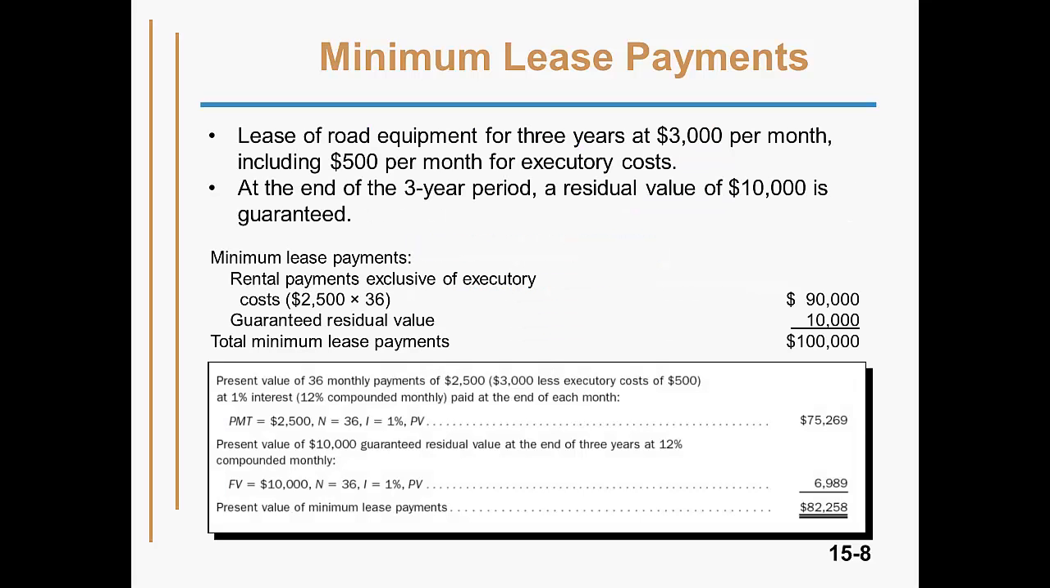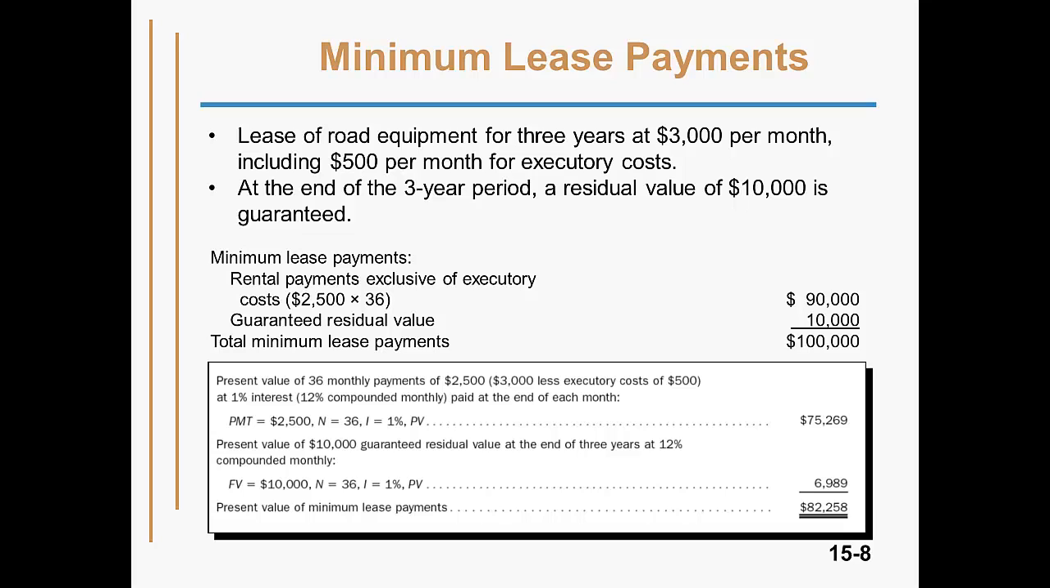In this example, we have the lease of road equipment. The lease has a 3-year term, and monthly payments of $3,000 per month are required, which includes $500 of executory costs. At the end of the 3-year period, a residual value of $10,000 is guaranteed. The total minimum lease payments are $100,000, which includes the monthly payment exclusive of executory costs and the guaranteed residual value. Presented here are the present value computations from the textbook, which are meant to demonstrate that the $2,500 monthly payment and the $10,000 guaranteed residual value will cover the fair value of the road equipment.